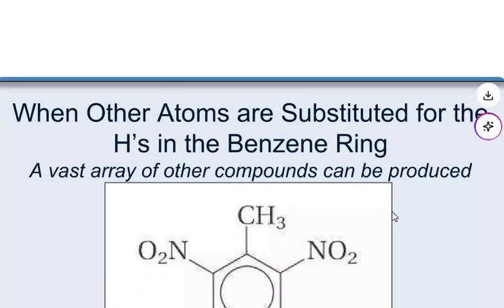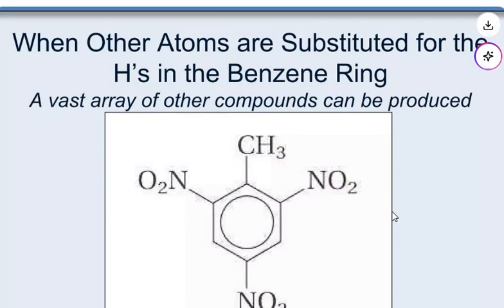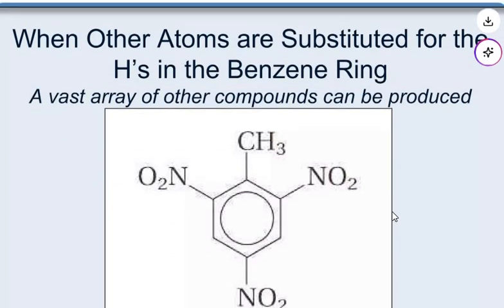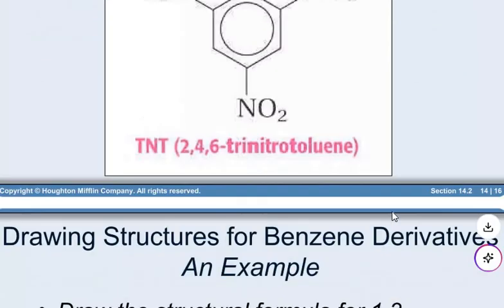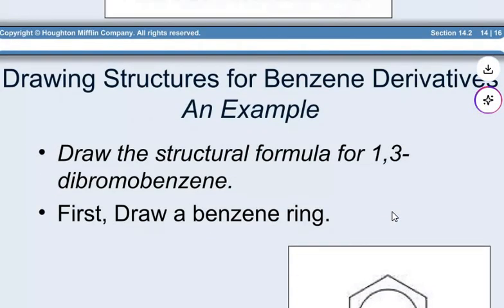When other atoms are substituted for the hydrogens in the benzene ring, a vast array of other compounds can be produced. This is the structure of TNT, trinitrotoluene. Drawing a structure for a benzene derivative, for example, drawing the structural formula for 1,3-dibromobenzene.